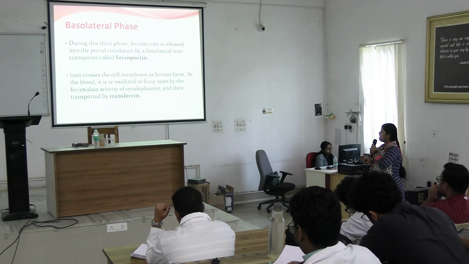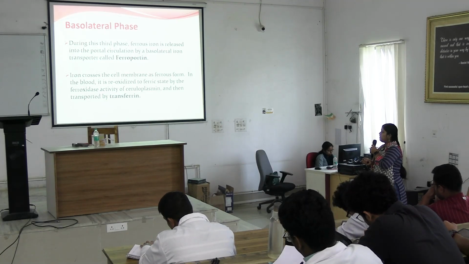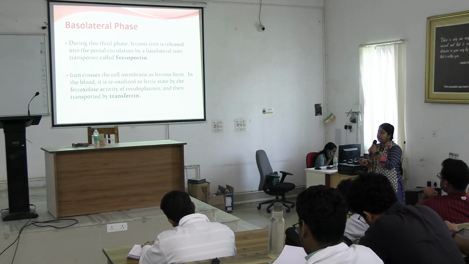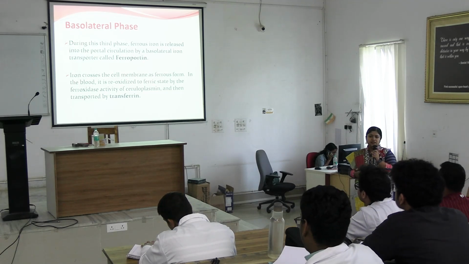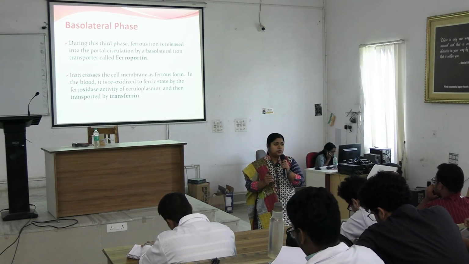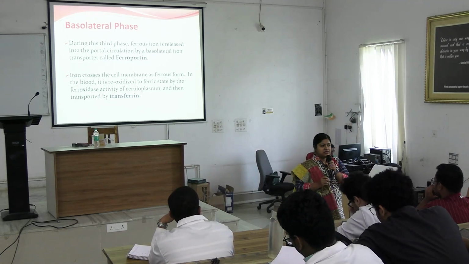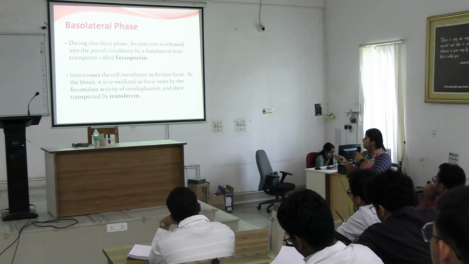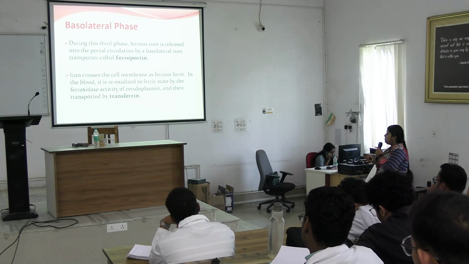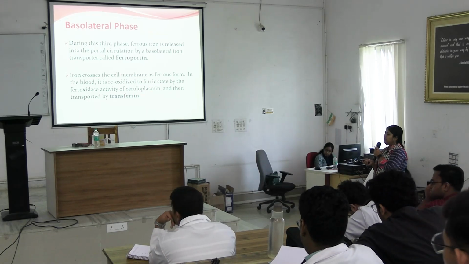Now, what happens in the basolateral phase? During this phase, ferrous iron is released into the portal circulation by the basolateral iron transporter called ferroportin. The name of the transporter here is ferroportin. So, an MCQ can be asked giving all types of transporter names, and the question will be which transporter is seen in iron transport on the basolateral side. So, the answer will be ferroportin. Now, iron crosses the cell membrane as ferrous form. In blood, it is reoxidized to ferric by ceruloplasmin.